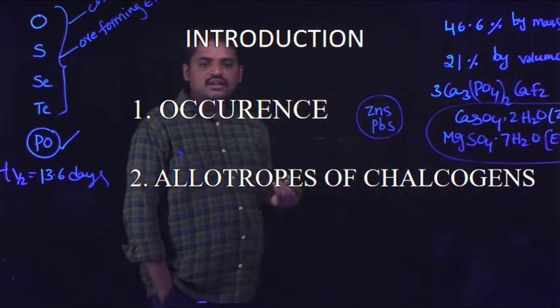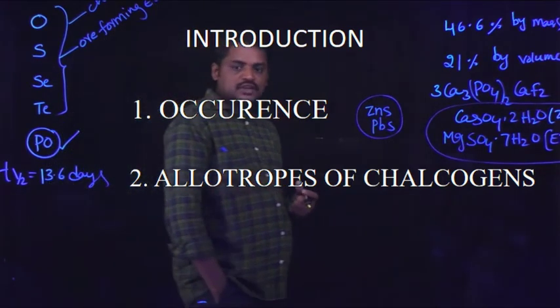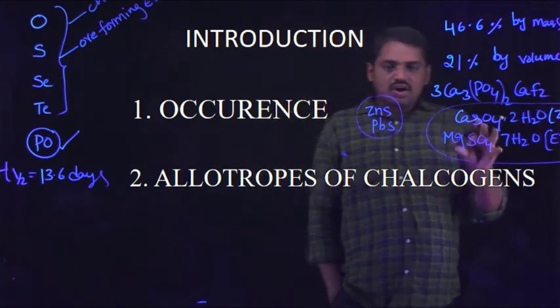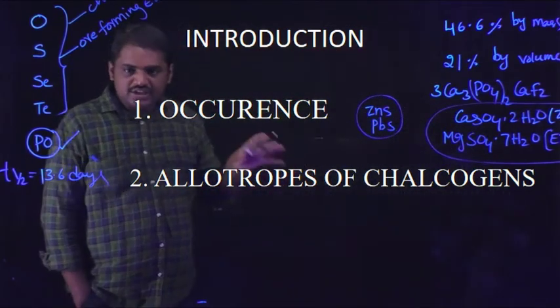These are the main sources of sulfur. These compounds are available in the earth crust.